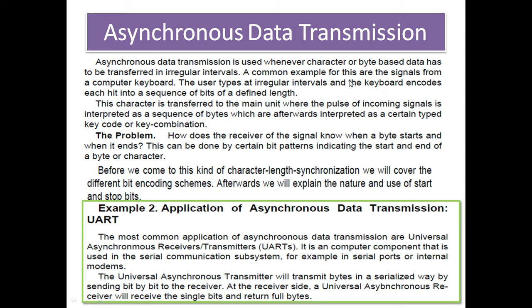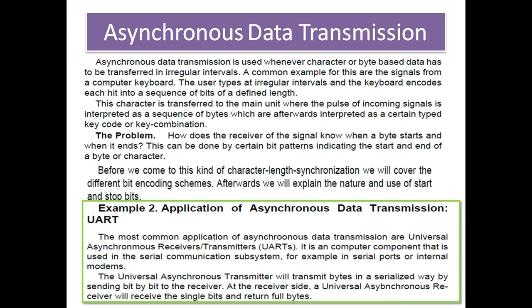A common example for this is the signals from the computer keyboard. The user types at irregular intervals, and the keyboard encodes each hit into a sequence of bits of defined length. This character is transferred to the main unit, where the pulse of the incoming signals is interpreted as a sequence of bytes, which are afterwards interpreted as a certain key or key combination. The problem: how does the receiver of the signal know when the byte starts and when it ends?